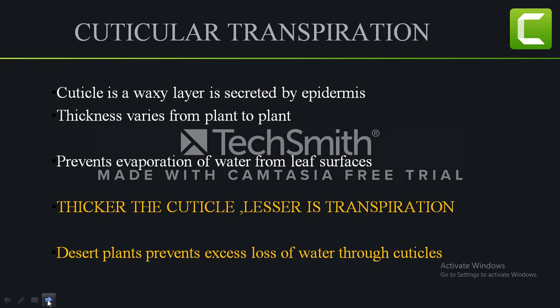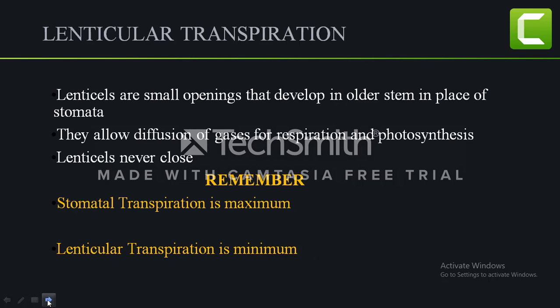Now coming to the second type of transpiration, we have cuticular transpiration. Cuticle is a waxy layer which is secreted by the epidermis, and the thickness of this varies from plant to plant. Now what is its work? Its work is to prevent evaporation of water from leaf surfaces. So the thicker the cuticle, the less the transpiration. Now in desert plants, this is an adaptation which prevents loss of water through cuticle.